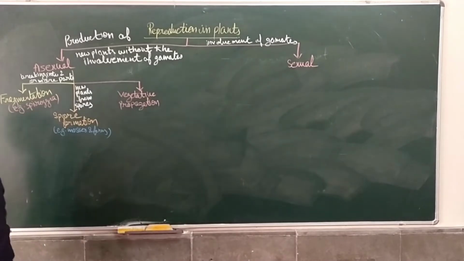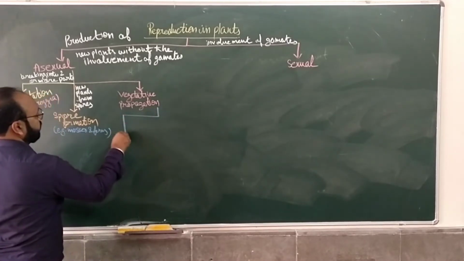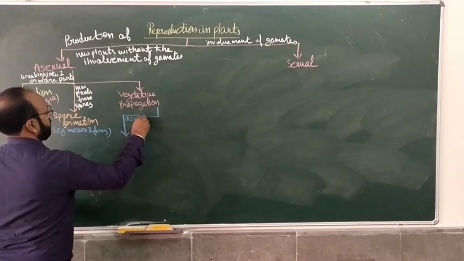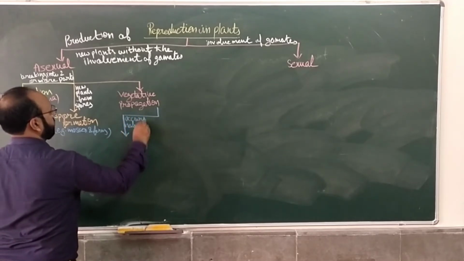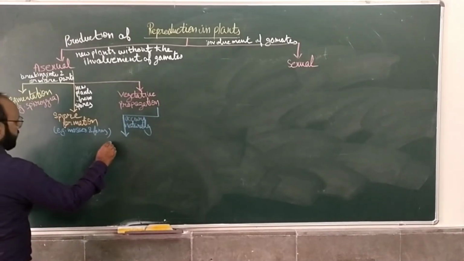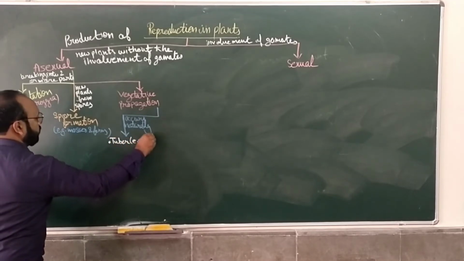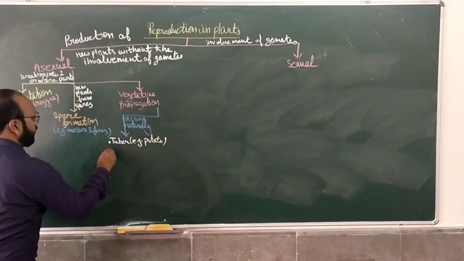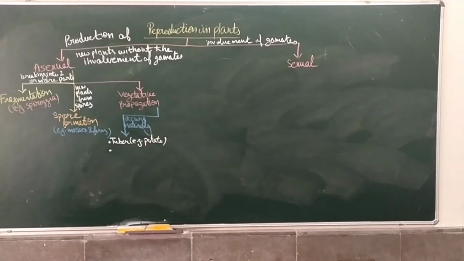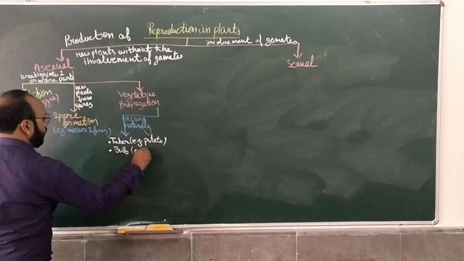Let's discuss. If I talk about the ones which occur naturally, one is tuber, which takes place in potato. I am writing the example of the plant in which this process is used. Then bulb, example is onion.